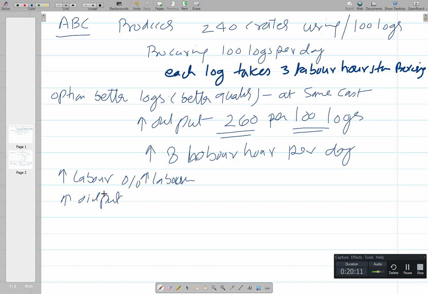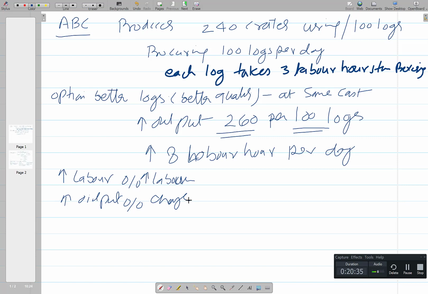In number it is 20, but it may not be helpful. So we'll look at the percentage change in the productivity, and obviously we'll be going for the labor productivity.